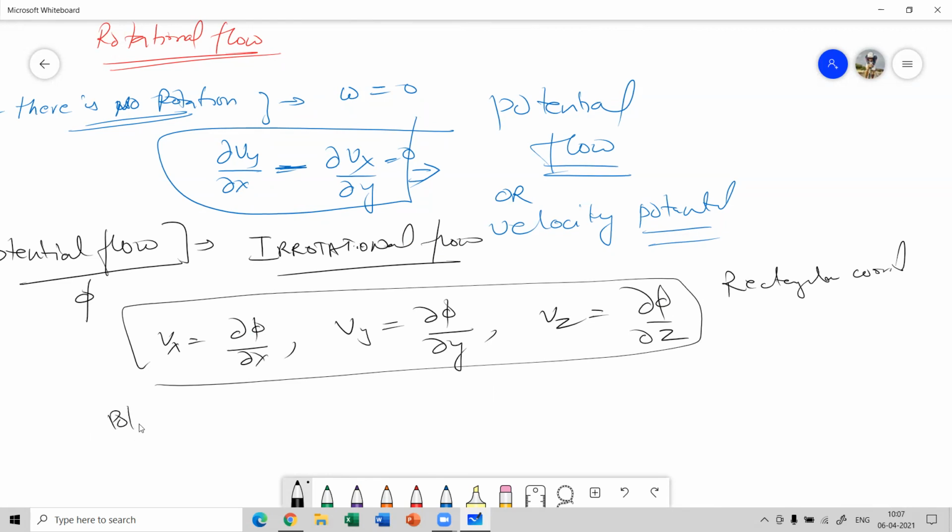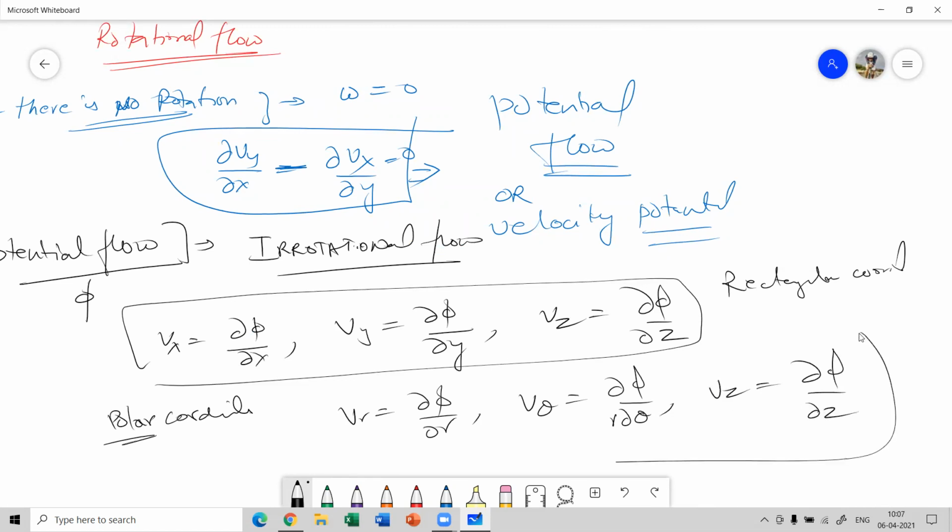For polar coordinates, Vr is del phi by del r, V theta is del phi by r del theta, and Vz is del phi by del z. So that's for the polar coordinates.